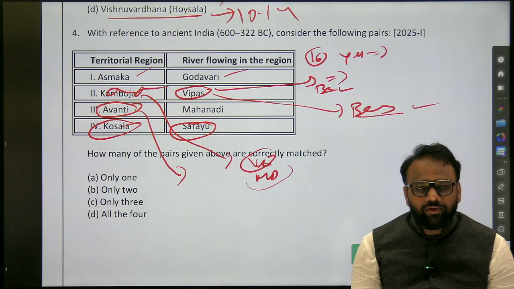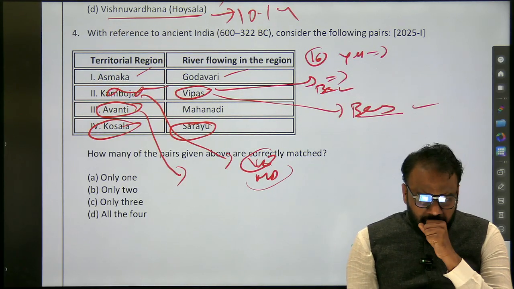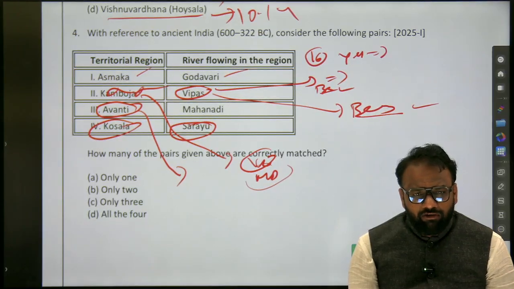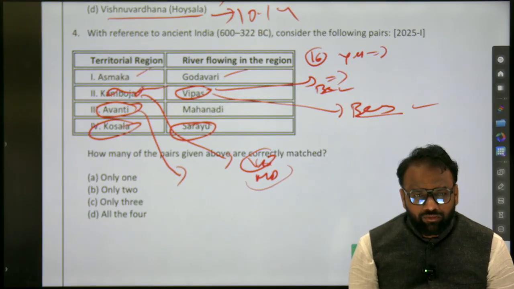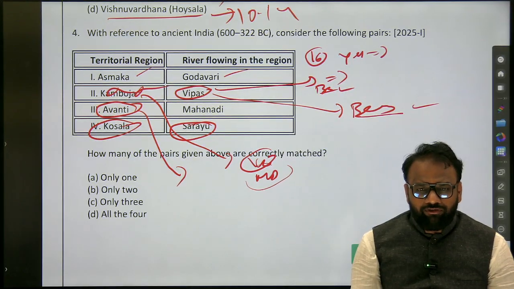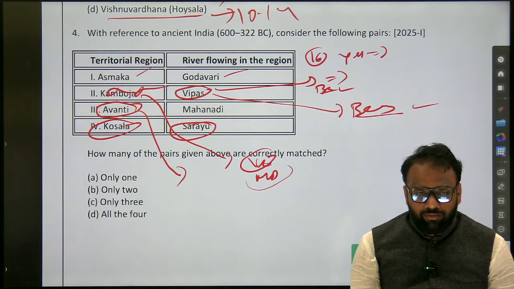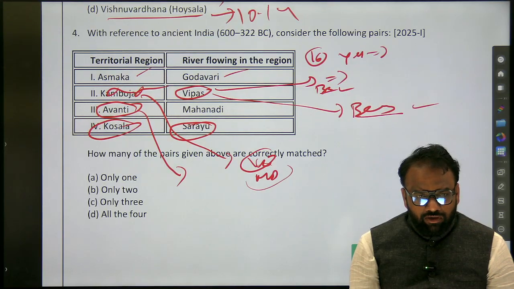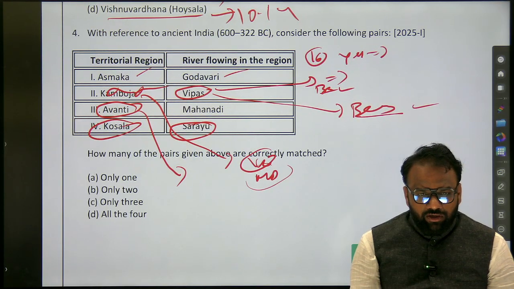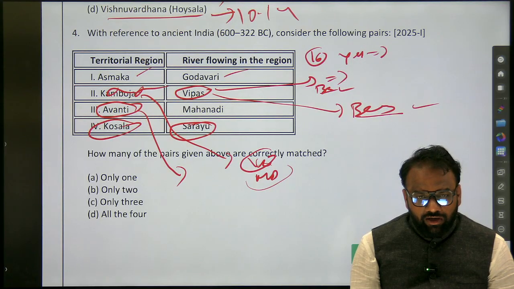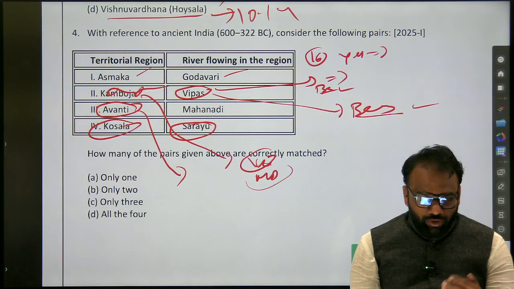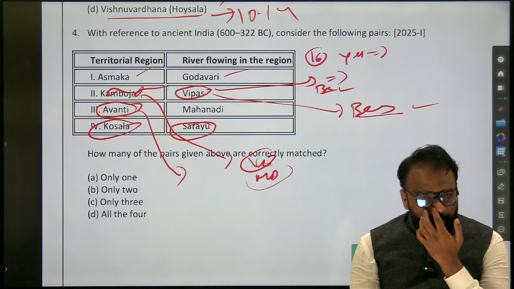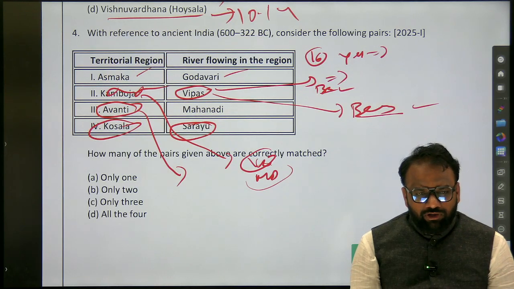Whatever the pairing, Kamboja with Vipasa, we have to verify, because there cannot be such inconsistent data. Check it through multiple websites, since they released the data as part of prelims or regular notes.